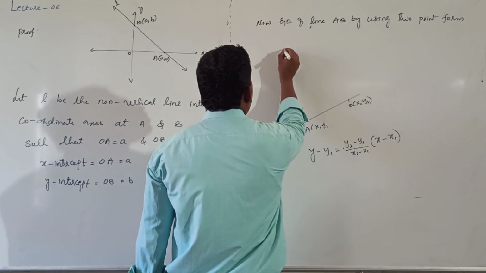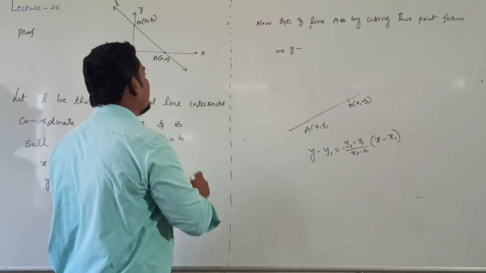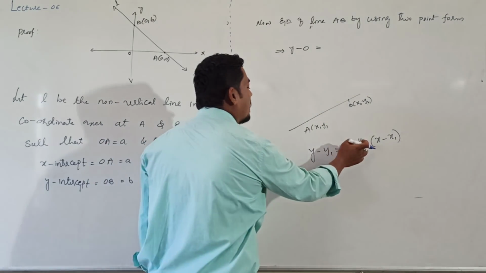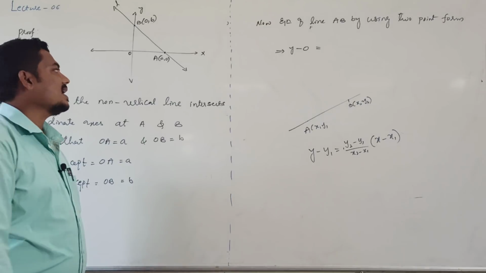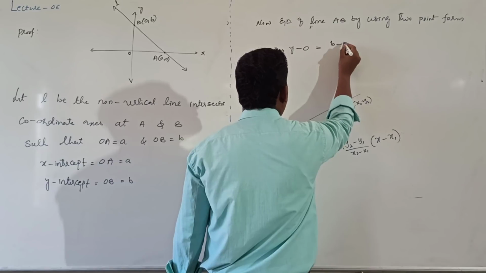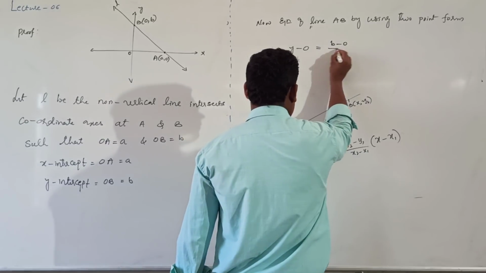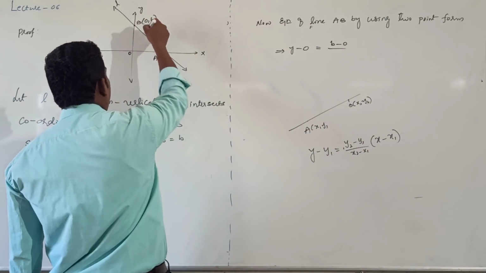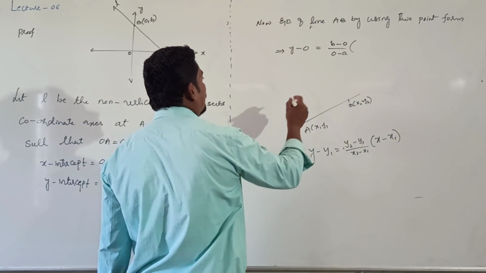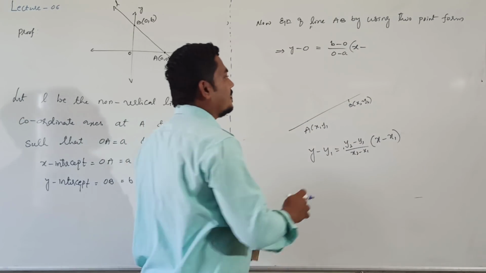Use this formula: y minus y1. What is y1 here? A is x1 y1, so y minus 0 is equal to y2 minus y1, where y2 is b, so b minus 0, divided by x2 minus x1, which is 0 minus a, into x minus x1, where x1 is small a, right?